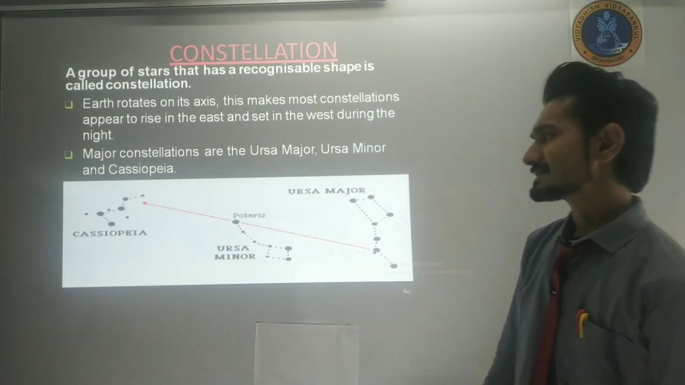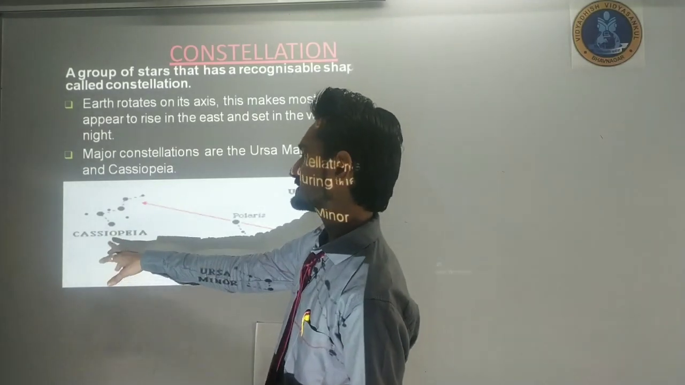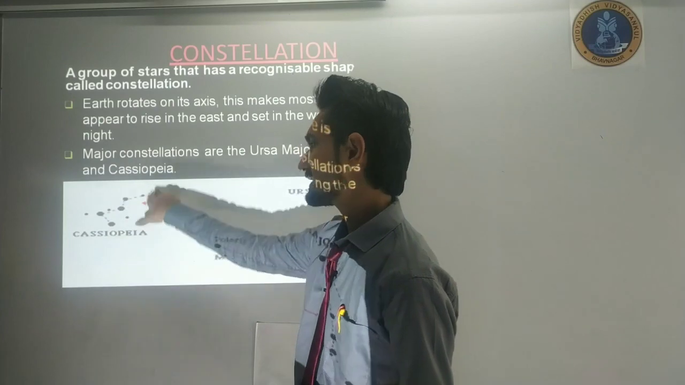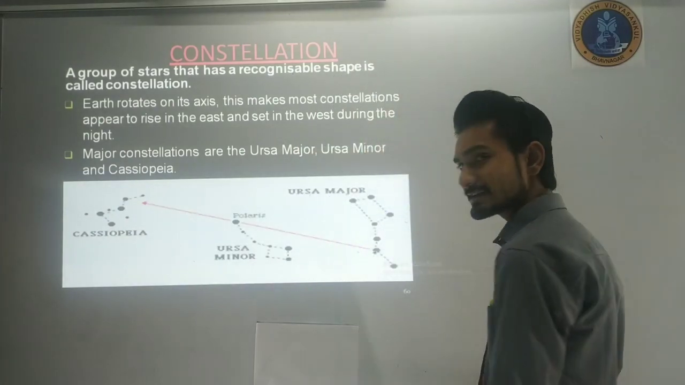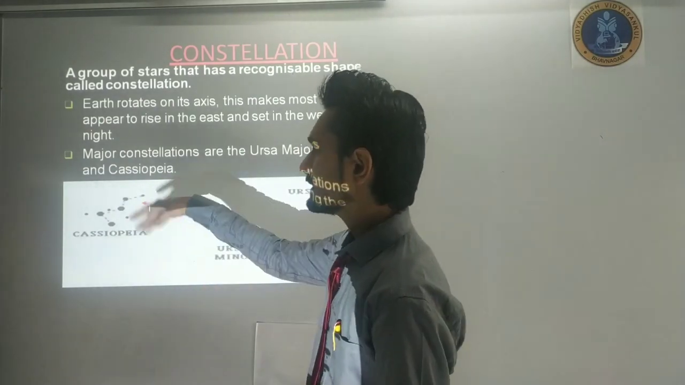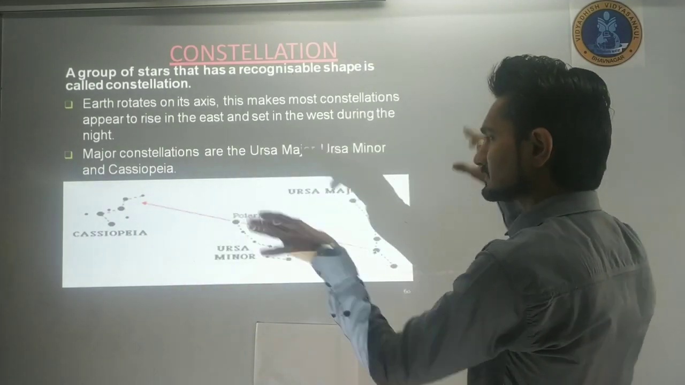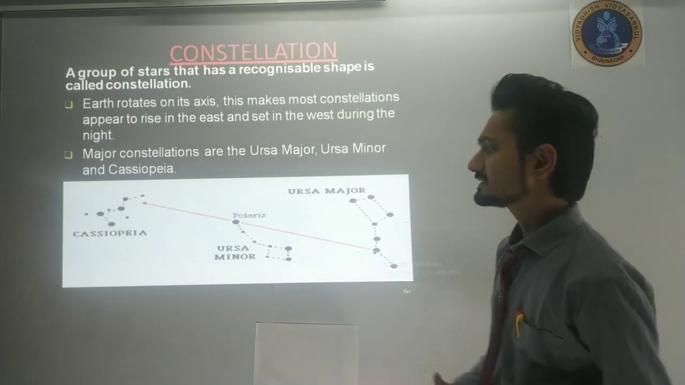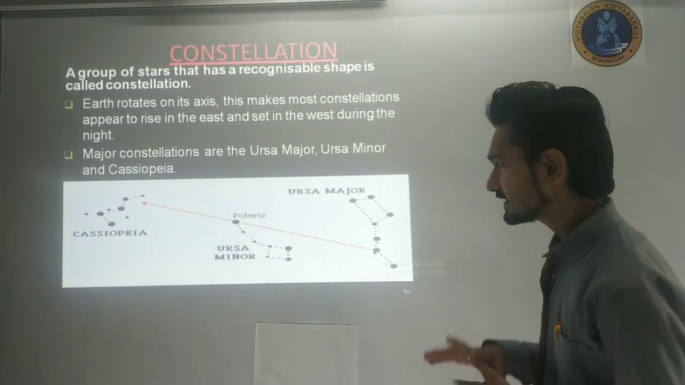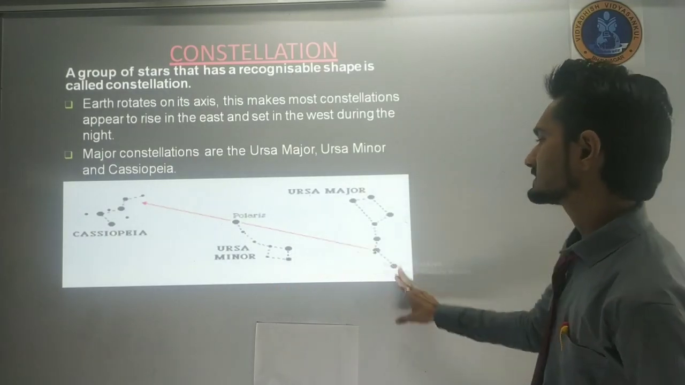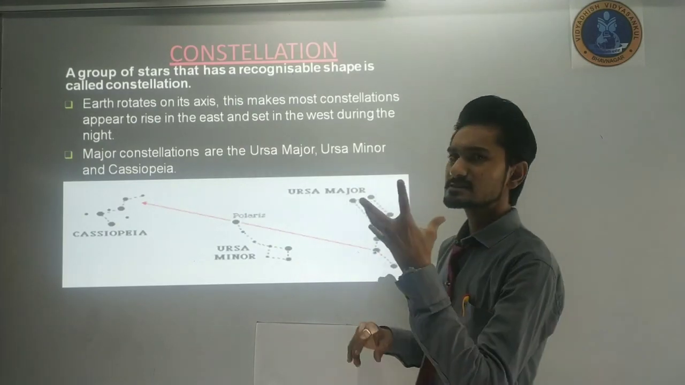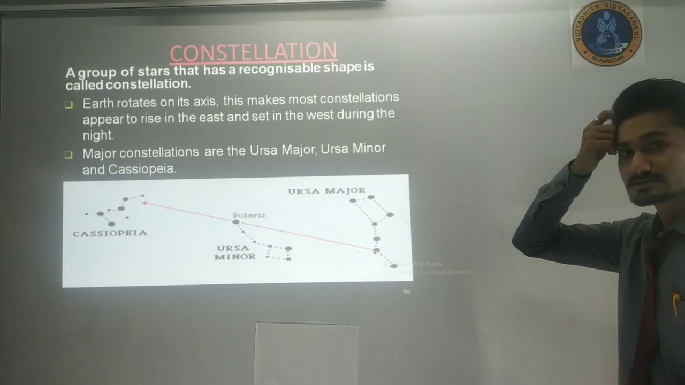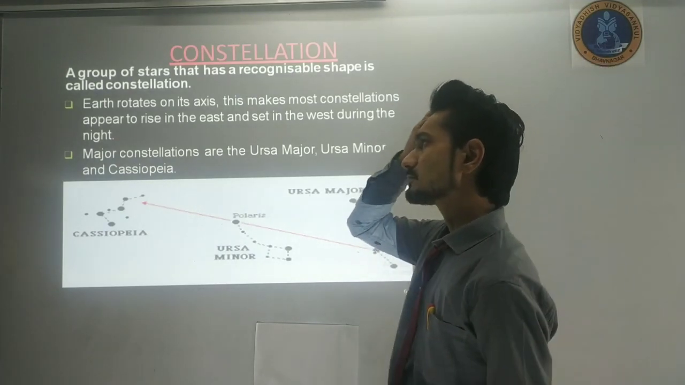If you look at the stars, this is Cassiopeia, in which you can see a horse-like structure, or a dog-like structure. So we can see that they are groups of stars which make some kind of object. There is Ursa Minor, Ursa Major. This is Ursa Minor, this is Ursa Major. So if a group of stars creates some kind of object, it is called a constellation.